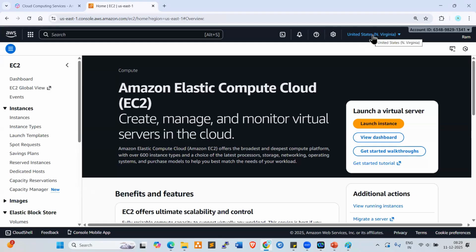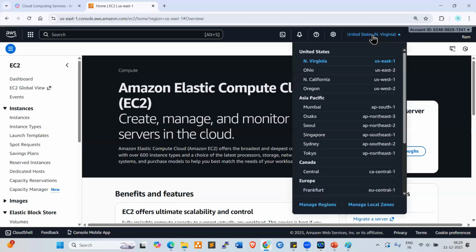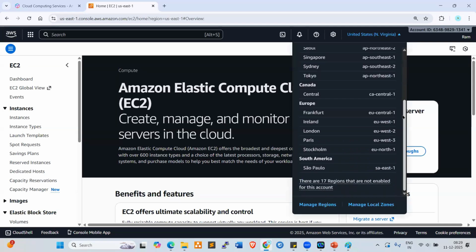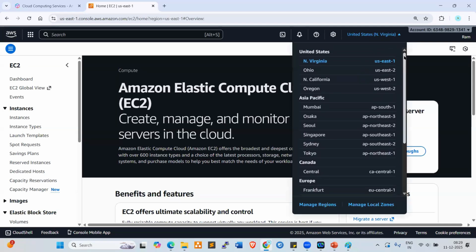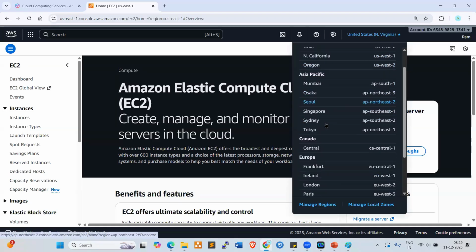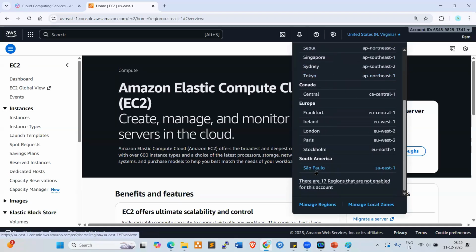So what is a data center, everyone? I'm going to discuss this already. Data center is a server room, right? Where we host all the servers. Look at here. These are all server rooms. Across the globe, AWS has data centers, right? So in my account, these are all active data centers up to here, up to here.